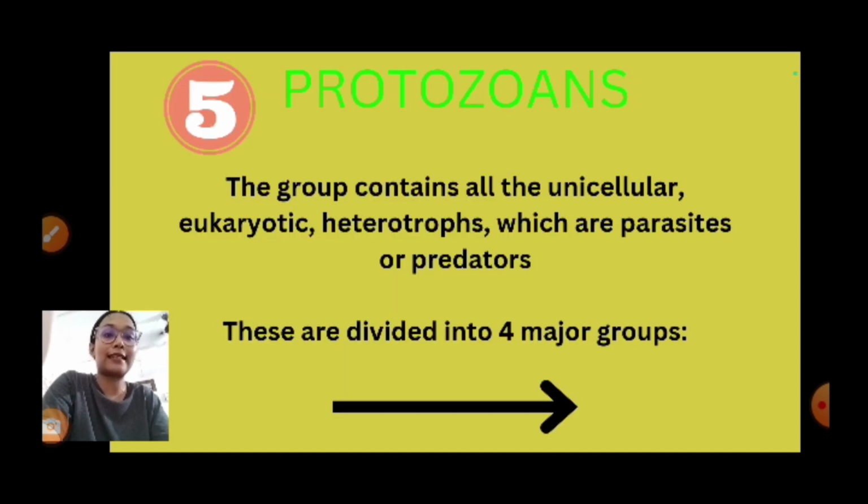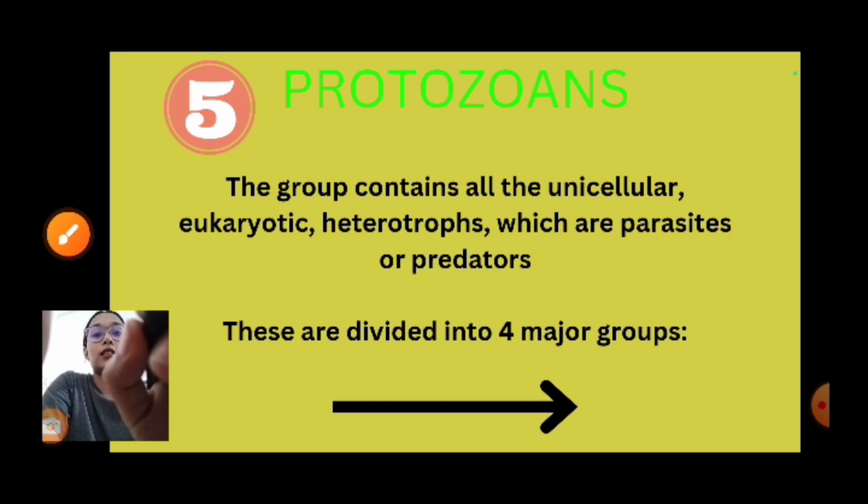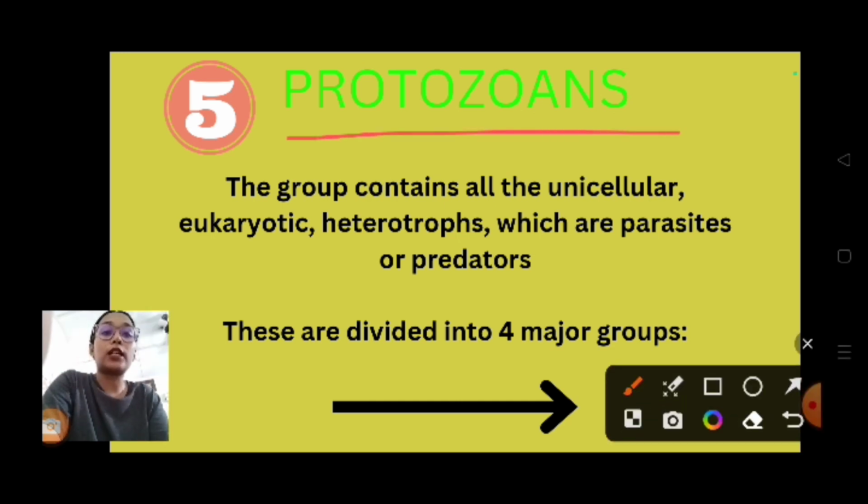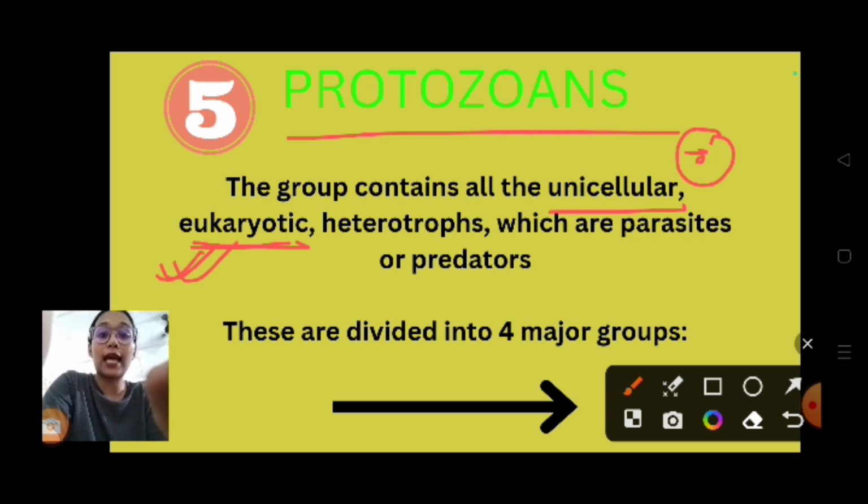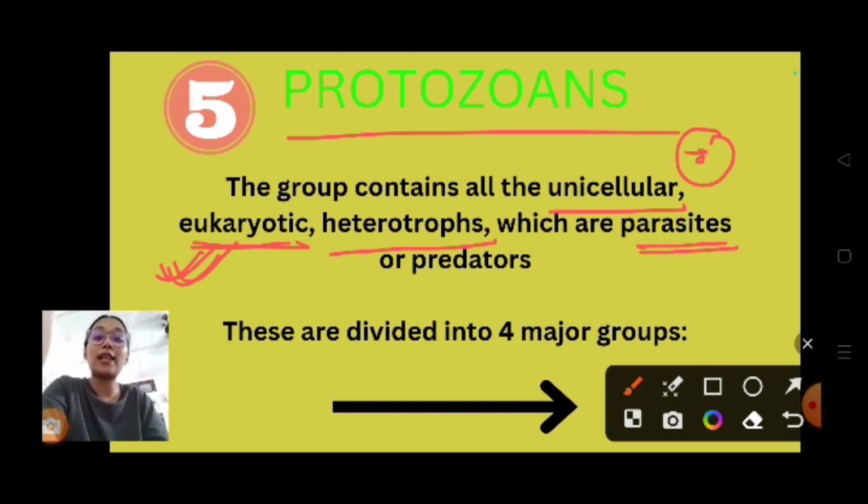So moving on to the next slide. We have protozoans. This is the last one. Protozoans: the group contains all the unicellular, single-celled organisms. Eukaryotic means they have a well-defined nucleus and membrane-bound cell organelles also. They are heterotrophs, meaning they depend on others for their food. They can be parasites, living in a host body, or predators also. They hunt.